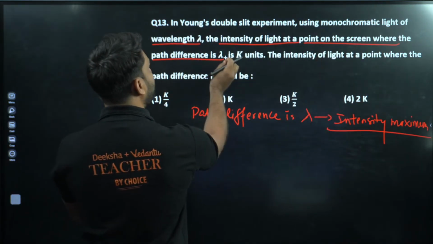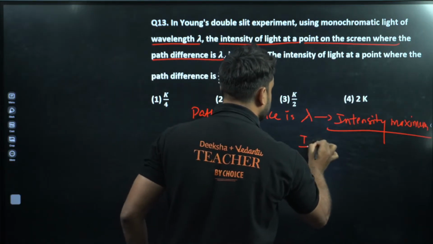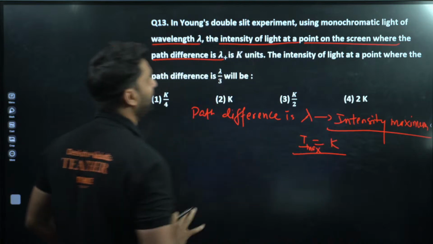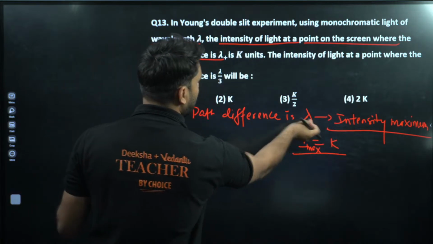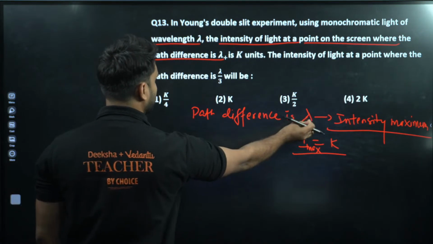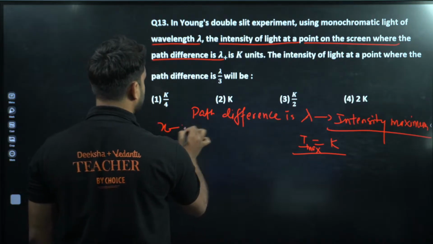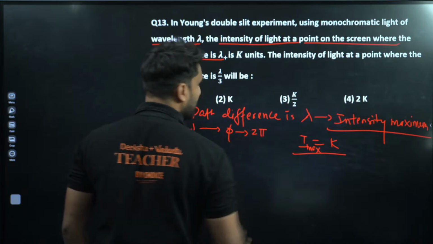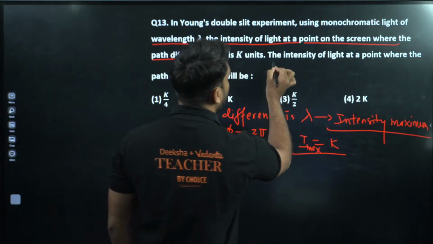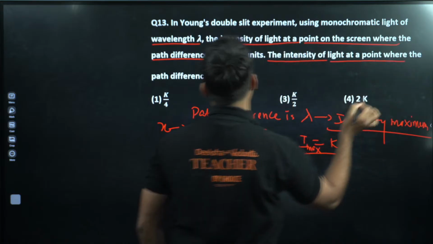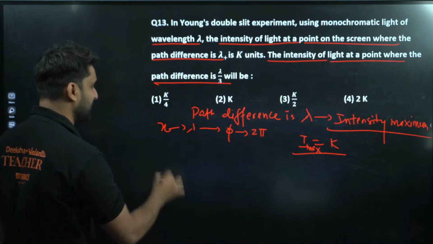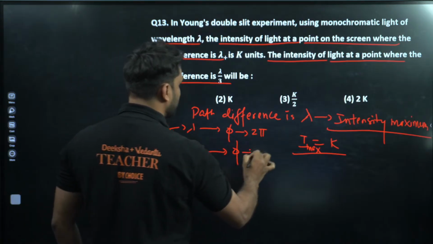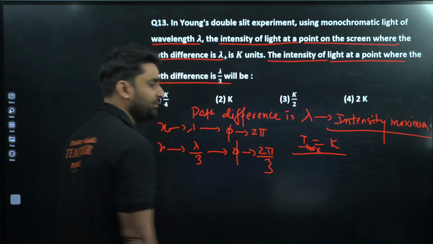Okay, so intensity is maximum, and intensity of the light at a point on the screen where the path difference lambda is k. So intensity is equal to k here. I max is equal to k. So my dear champion, if path difference is lambda, what will be the phase difference? The phase difference will be 2 pi. We have to find out here the intensity of light at a point where the path difference will be lambda by 3. So when the path difference will be lambda by 3, the phase difference will be 2 pi by 3. Simple, 2 pi by 3.